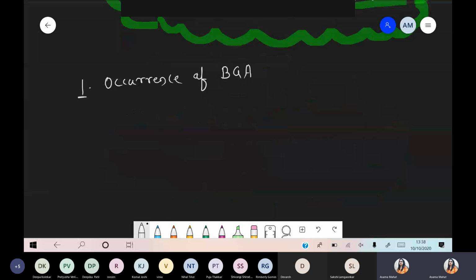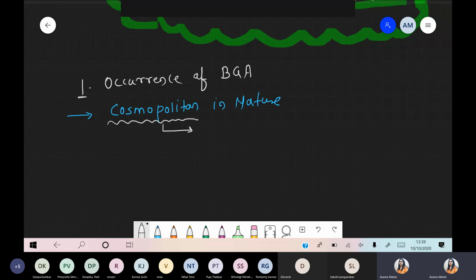Where will it be present? Whenever we are talking about bacteria, one common word comes: they are cosmopolitan in nature. What is the meaning of the word cosmopolitan? Can you tell me? Anyone? Found everywhere. Very good. Present everywhere. Remember, whenever we talk about cosmopolitan, it means they are present everywhere. That's why most of these bacteria belong to the category cosmopolitan.